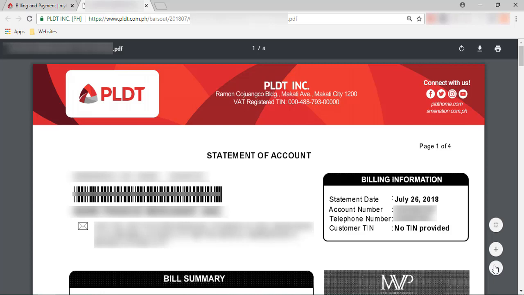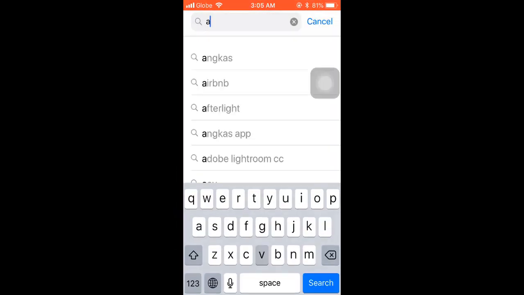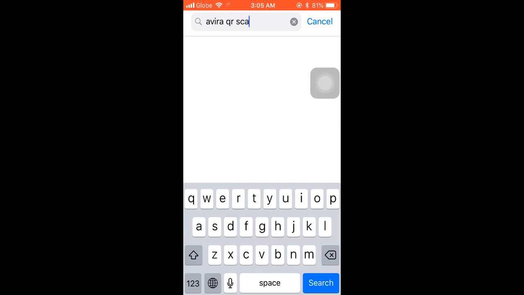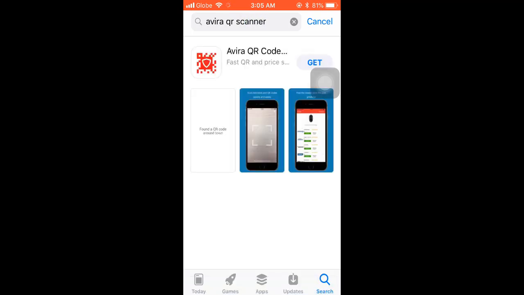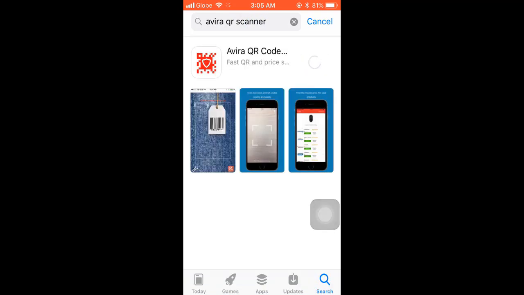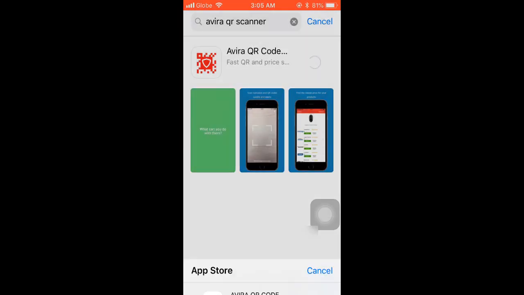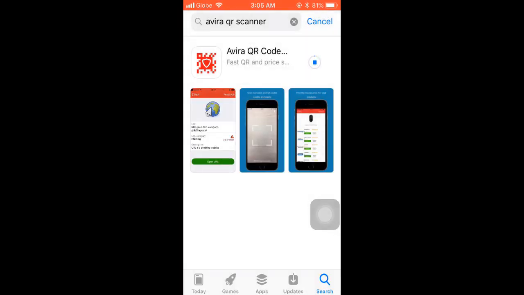So pause muna natin to and then on my cellphone, search ko yung Avira QR scanner. You can use any QR scanner app, but for me, familiar na kasi ako sa Avira apps, so I'll use Avira QR code. You can download it for free sa App Store or sa Play Store.